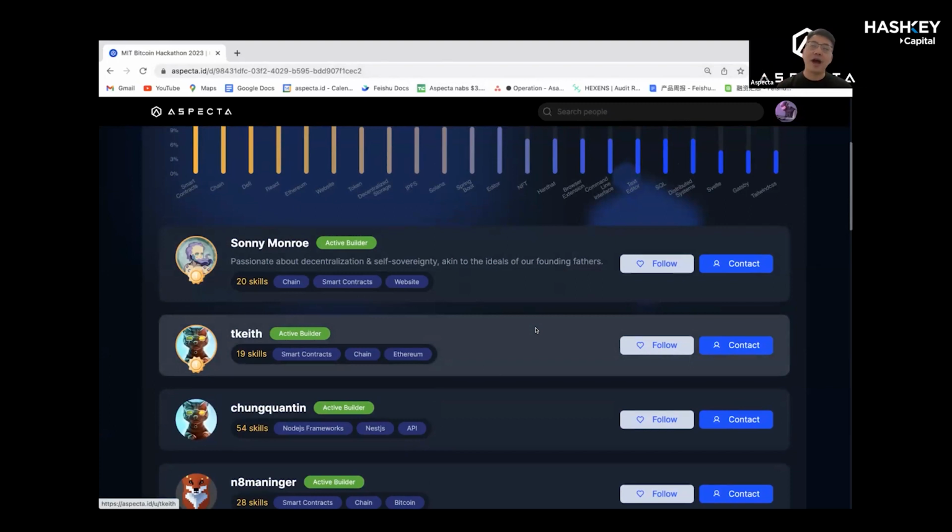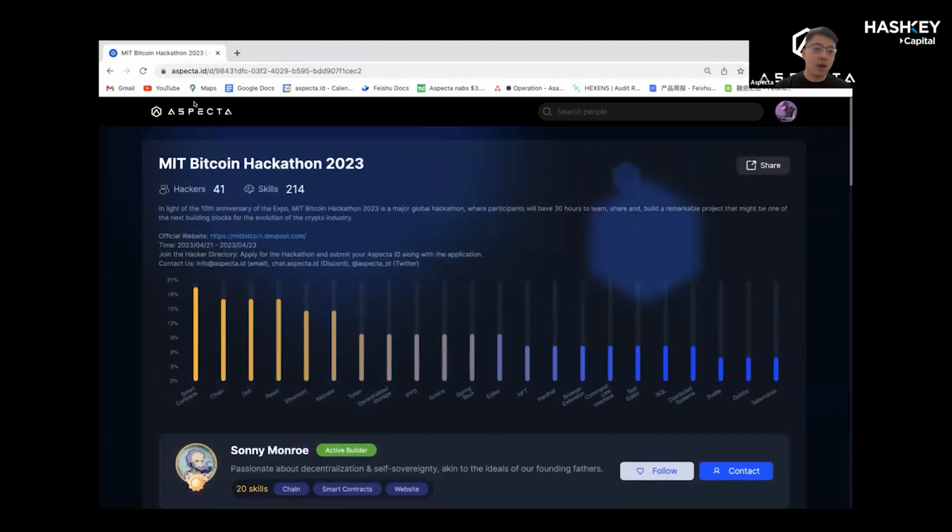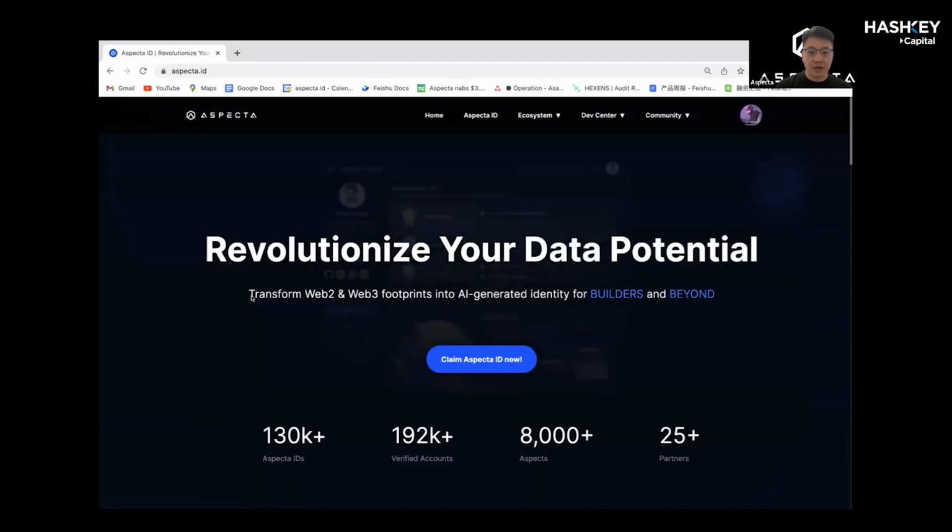So we now have this invitation code. Usually there are 3 ways you can have this invitation code. For example, you could participate in any of these hackathons or developer focused events or ecosystems integrated with Aspecta ID. I think the one we are running right now is with Stanford Blockchain. It's called the Boundless Hackathons.